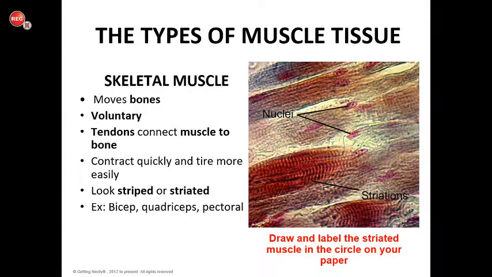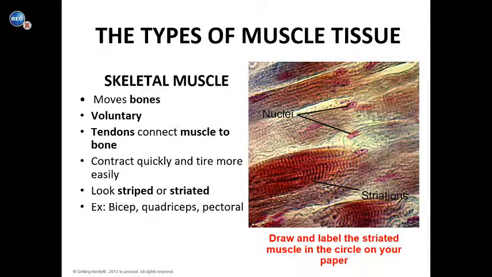So you have a couple of different types of muscle tissue. Remember, you have 2 types of muscles, involuntary and voluntary, but you have 3 types of muscle tissue that we're going to focus on. Our first one is our skeletal muscle. So our skeletal muscle moves bones. It attaches to our bones to move them. It is voluntary, so that means you and your brain choose to move it. Your tendons connect muscles to your bone. It contracts pretty quickly and it tires more easily.